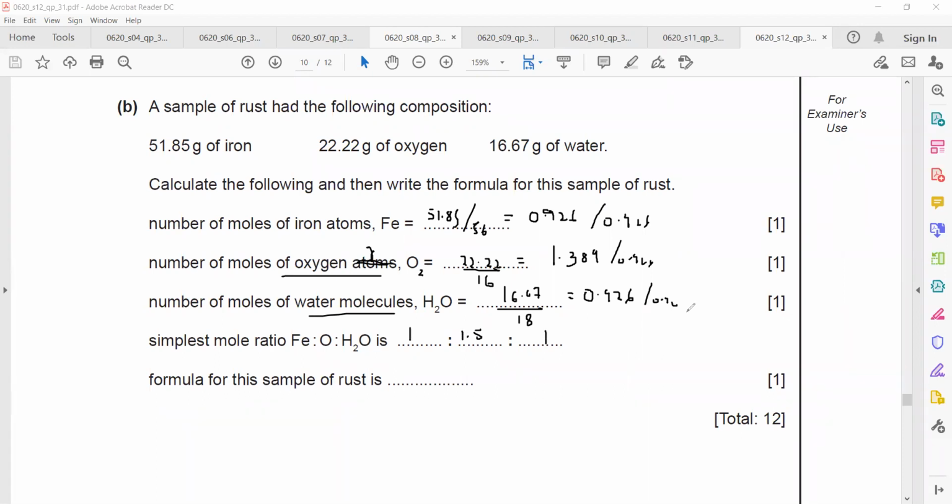So whenever one of the values is 1.5, 2.5, you'll multiply all of them by 2. So basically it will be 2, 3, 2, the simplest ratio. To take a simplest ratio, we divide by the smallest value, so 2, 3, 2. Now what is the formula of this rust? It contains 2 iron, because the first one is representing iron. It contains 3 oxygen and it contains 2 water molecules. So hydrated iron(III) oxide is known as rust. Is it clear, this question?